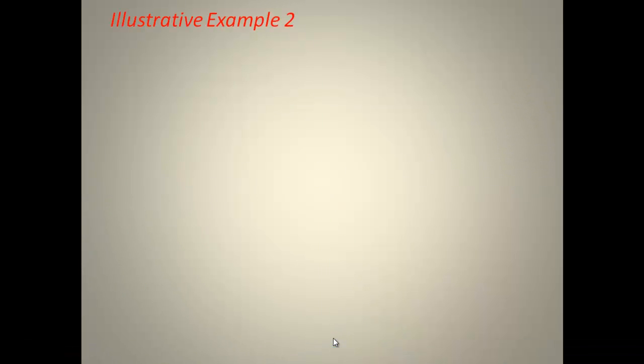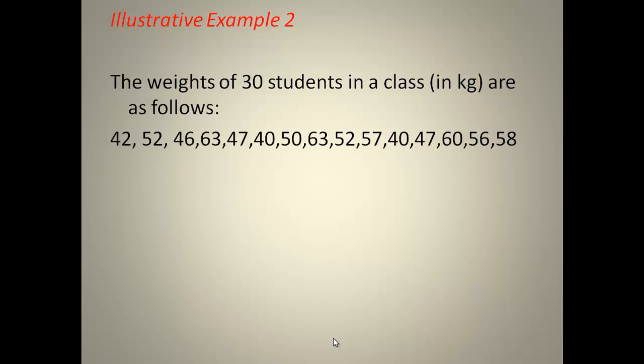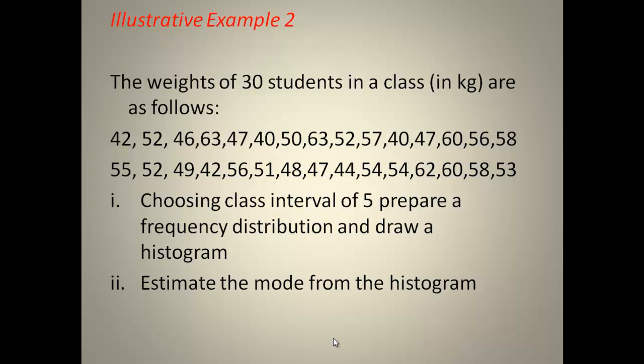Let's look at another illustrative example. Example 2. The weights of 30 students in a class are as follows. So this is the data, and the question is saying that we should choose a class interval of 5, prepare a frequency distribution, and draw a histogram. 2. Estimate the mode from the histogram.